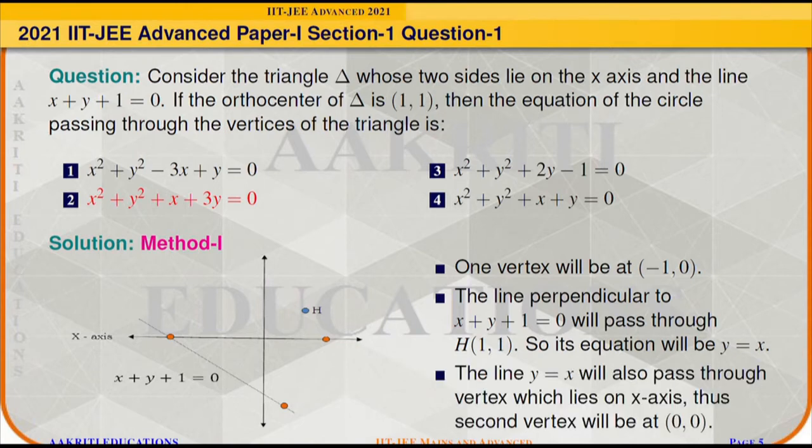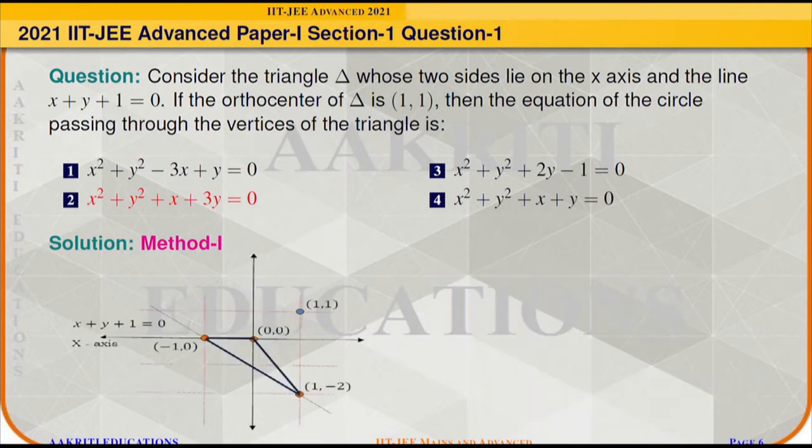And we also know that all the altitudes should pass through the vertex only. It means the point which will lie on the line y is equal to x and will be on the x-axis will be none other than (0, 0). So the second vertex of this triangle will be at (0, 0). Now we have found one vertex at (minus 1, 0). The second vertex is at (0, 0).